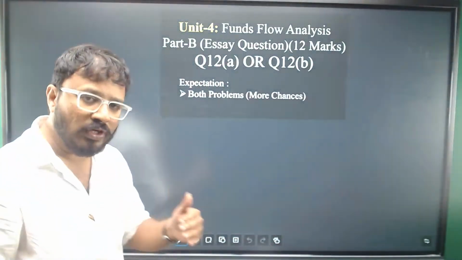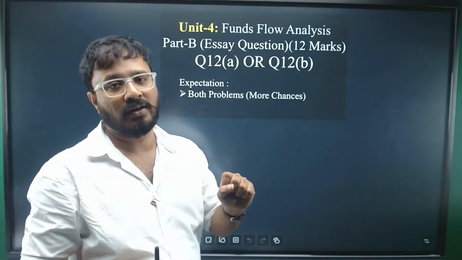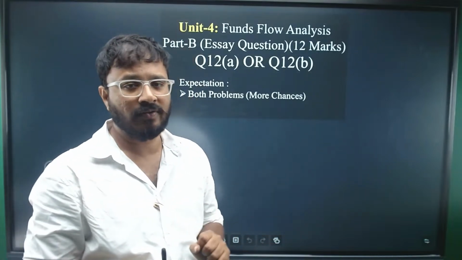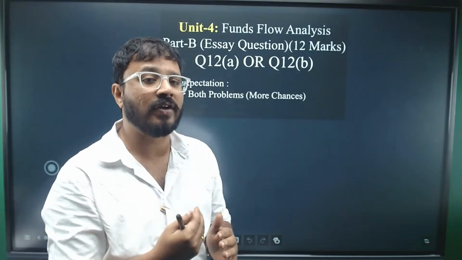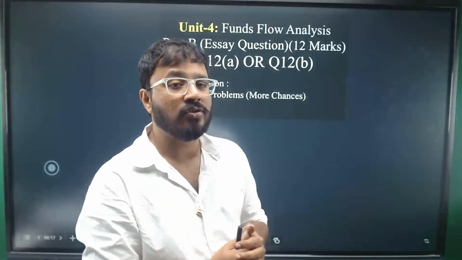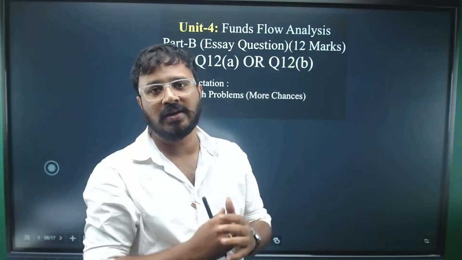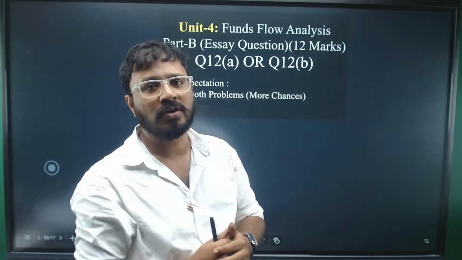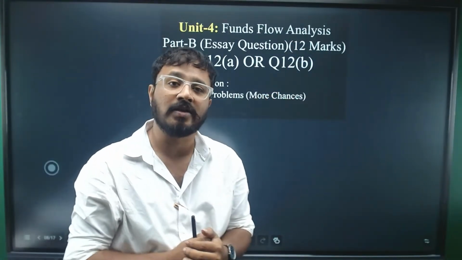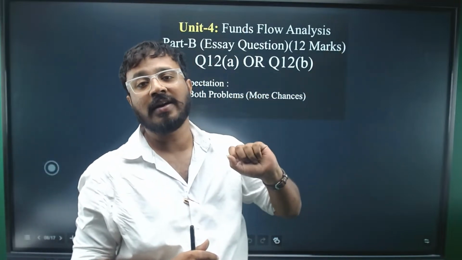Now we'll move on to unit 4. Again, this is one more major area where you can score full marks. Why I'm focusing on unit 4 and unit 5 the most is that it is format based. Any student can solve. You need not memorize formulas, unlike in ratio analysis, your formulas of material variances, labor variances, and your formulas in break-even analysis.